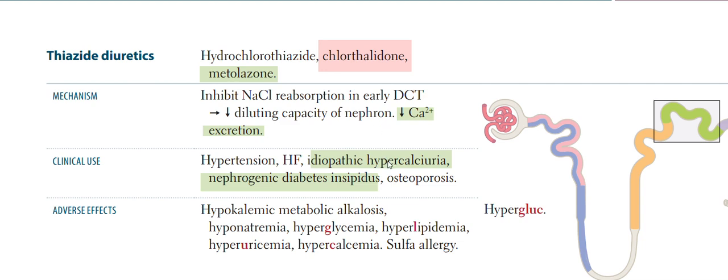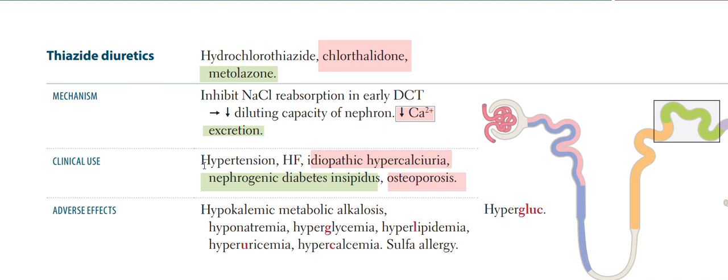So whenever there's idiopathic calcium in the urine, we can decrease it by giving thiazides. And when there's osteoporosis, we can decrease calcium excretion from the body by giving thiazide to retain calcium. Idiopathic, okay, decrease calcium excretion. Thiazide decreases calcium excretion, so we give it in idiopathic hypercalciuria and osteoporosis.